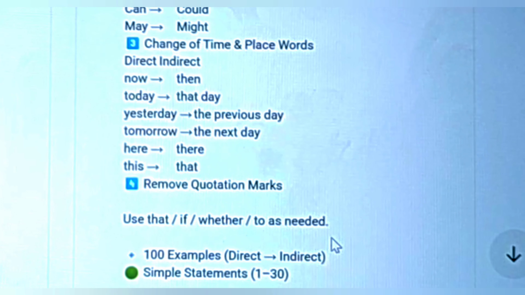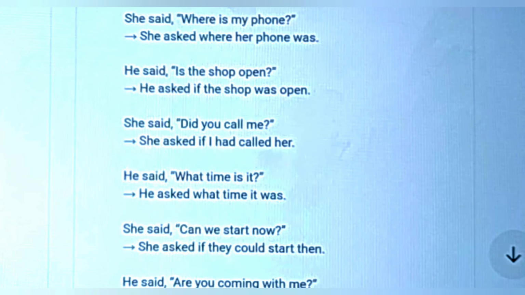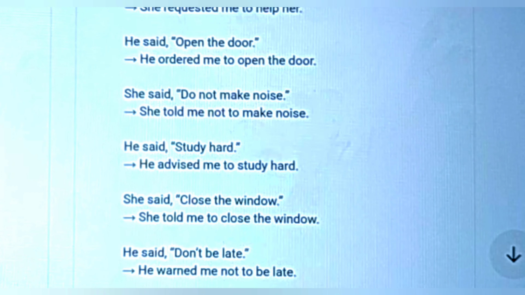For example, here one sentence, she said, I like tea, and changed in an indirect way, she said that she liked tea.